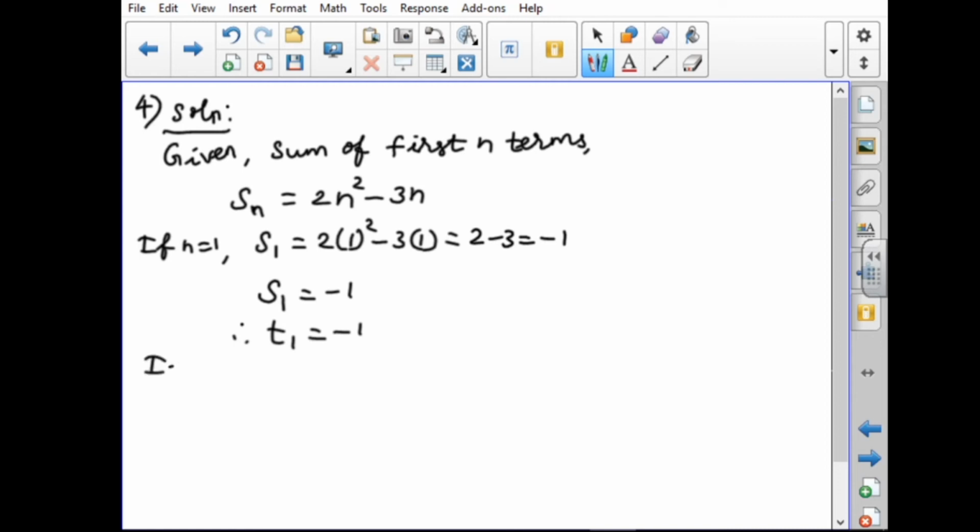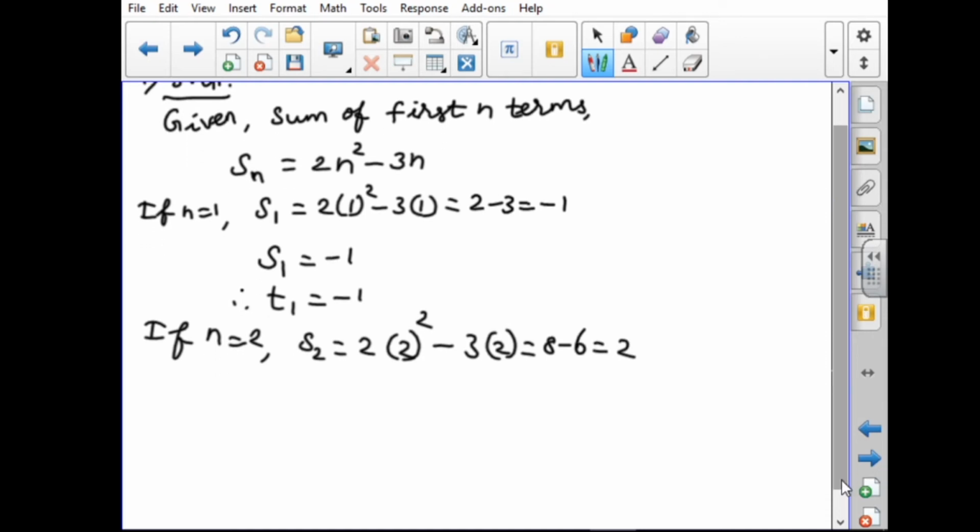If n equal to 2, S2 equal to 2 into 2 squared minus 3 into 2, which is 2 into 4, which is 8, minus 6 equal to 2. So S2 equal to 2.